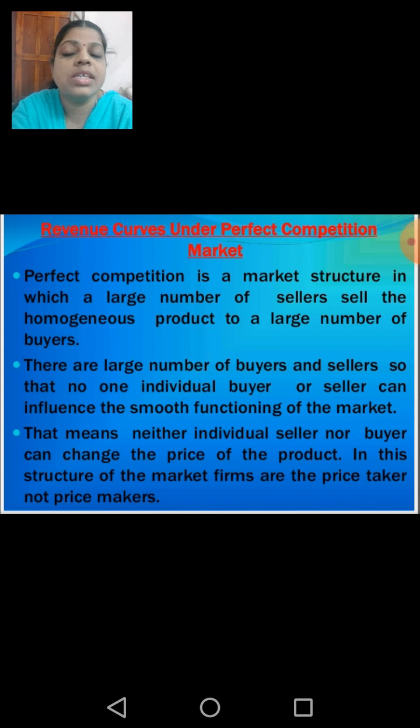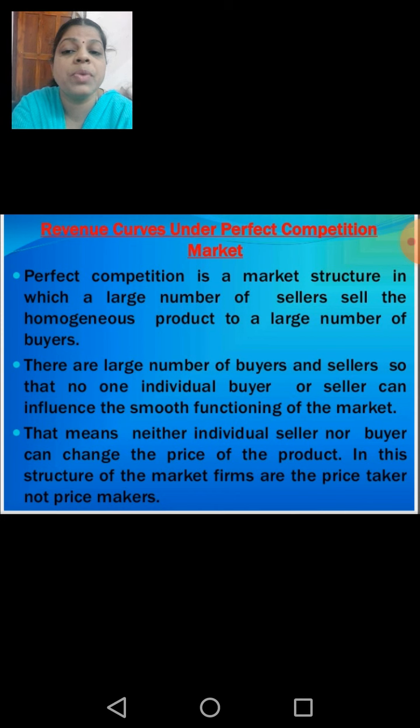It is a market structure in which a large number of sellers sell a homogeneous product to a large number of buyers. So children, in this perfect competitive market, how many sellers are there? A large number of sellers. And which type of products are they selling? Homogeneous products.